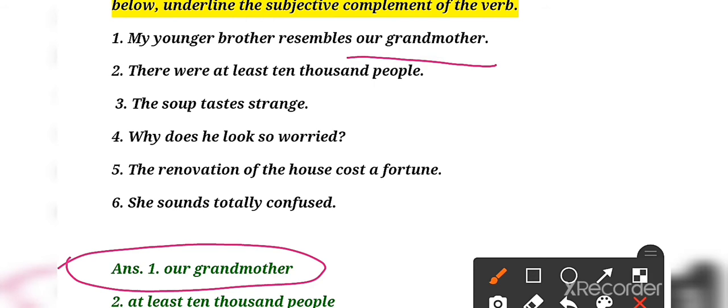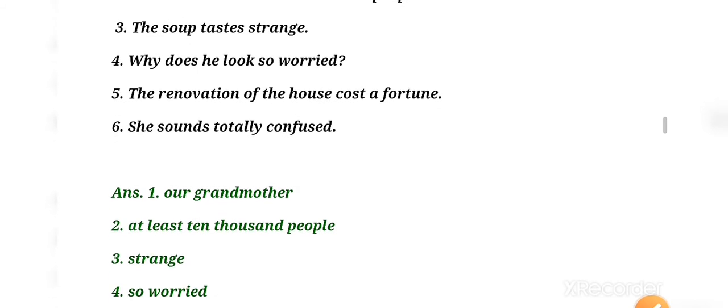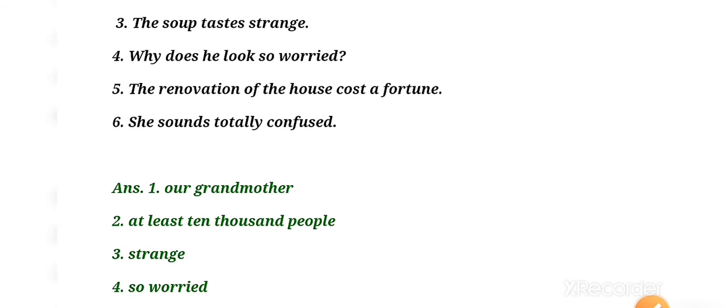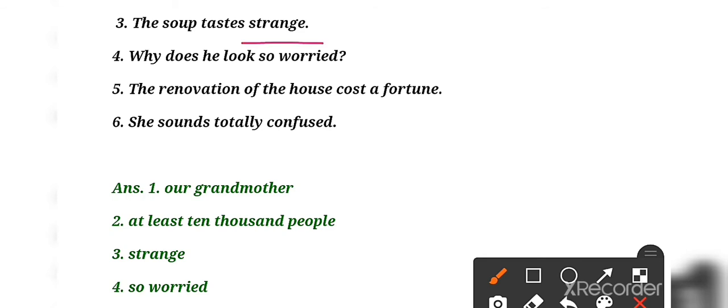Second says there were at least 10,000 people. Okay, so here the answer will be, you have to underline like this, at least 10,000 people. Number 3, the soup tastes strange. Okay, so here you will underline the word strange. Number 4, why does he look so worried? So the answer will be so worried.